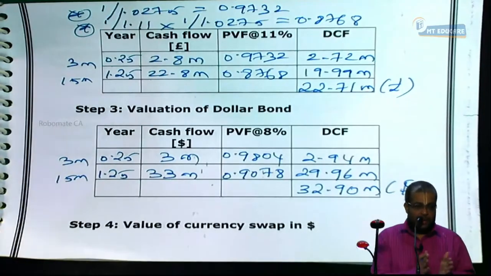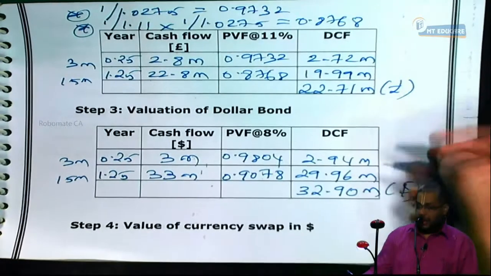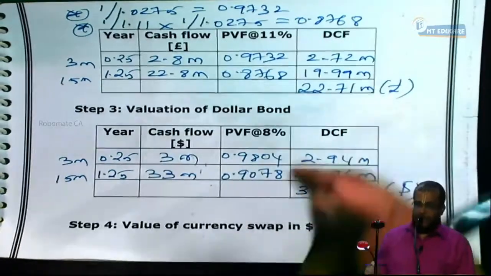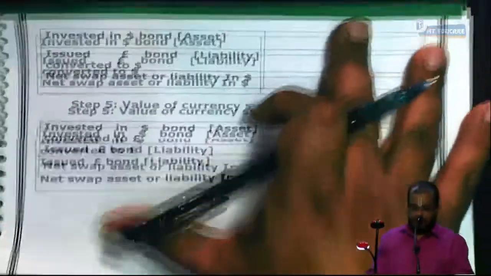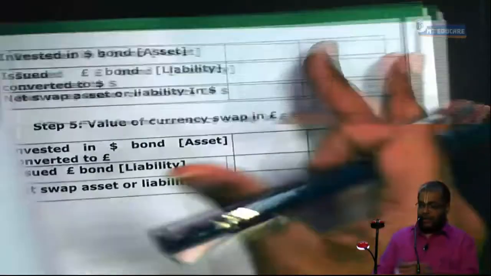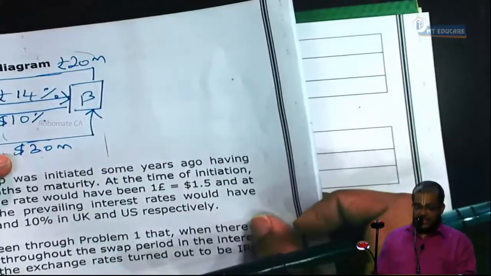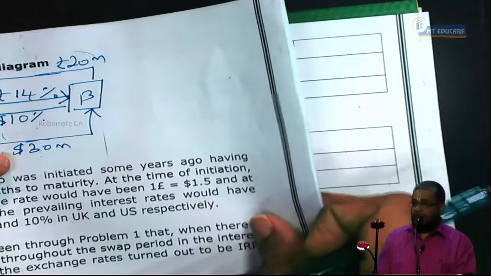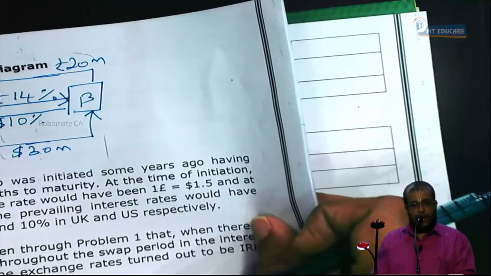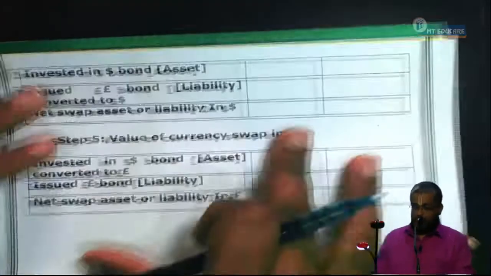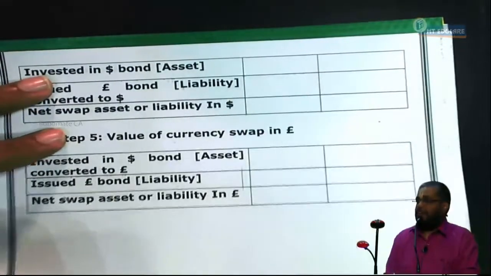We can value the swap in dollar as well as pound. We can knock off these two together because both are different issues. So we have to value in dollars. Okay. Now see. Our person A has invested in a dollar bond and has a liability in a pound bond. Now, dollar bond is an asset for our person or not?